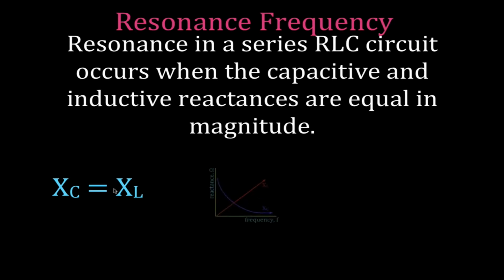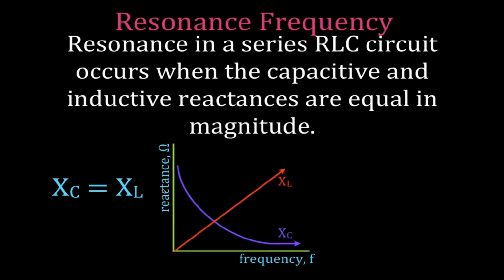We can show that graphically in this graph, which plots the reactances, both the inductive and the capacitive, with respect to the frequency. As you know, the capacitive reactance is inversely proportional to the frequency. The inductive reactance is directly proportional to the frequency. So at some point for a given circuit, those two values are going to be equal to each other, and that occurs where those two curves intersect. That means the inductive and the capacitive reactance will be equal at a single frequency in our circuit.